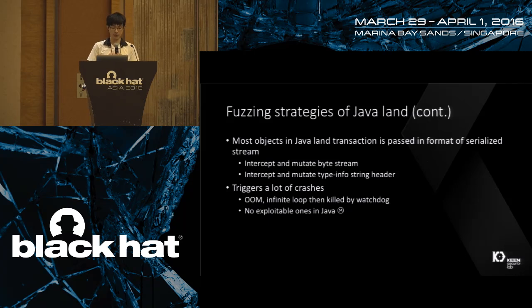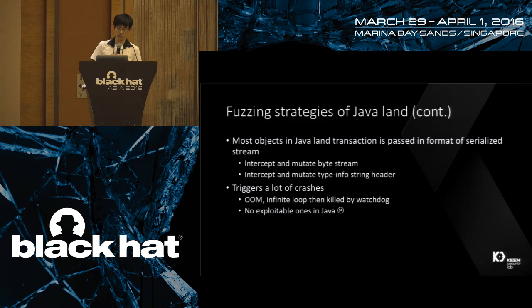So for this part of fuzzing, I use an intercept and mutate strategy. I hook into a normal application and I mutate the byte stream for each class and mutate the type info string header in the Java data stream.